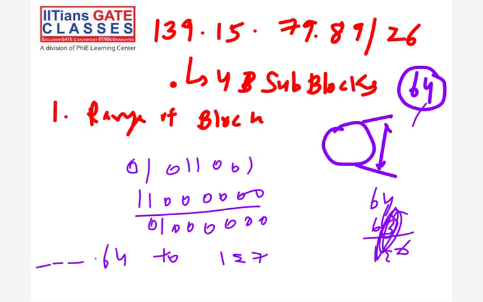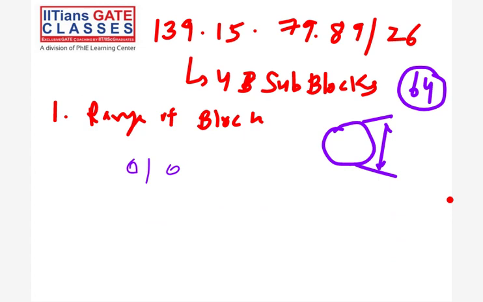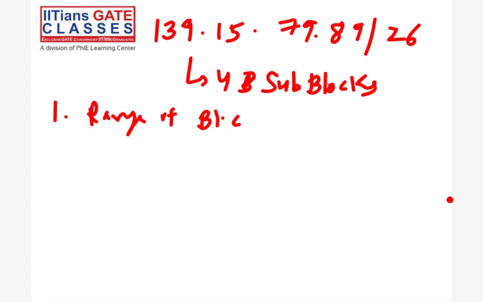Now we are dividing into subblocks. The main thing is how you represent the range. Here we represent it with the slash 26, 64 to 127. This is the last octet I'm writing, and /26 is the masking. Now, if we are converting into 4 subblocks, 64 IPs divided by 4 means 16 IPs per subblock.